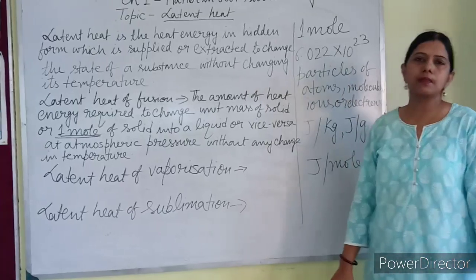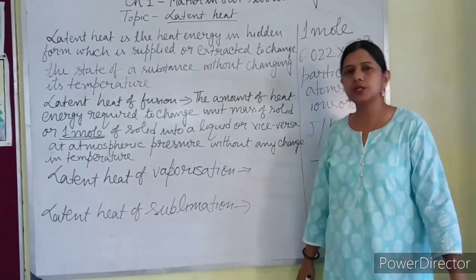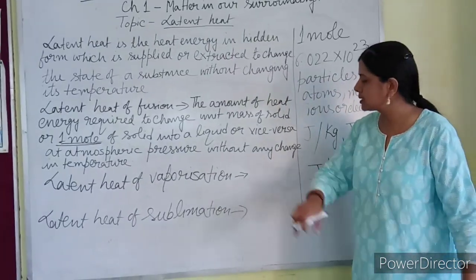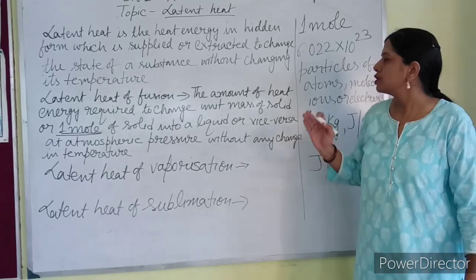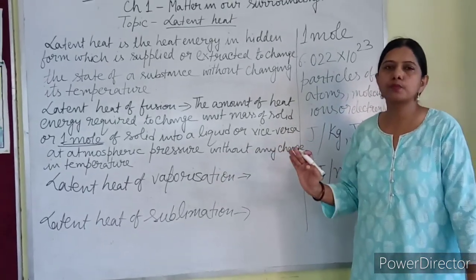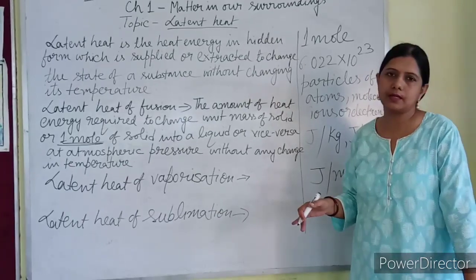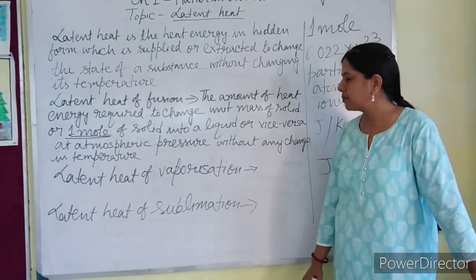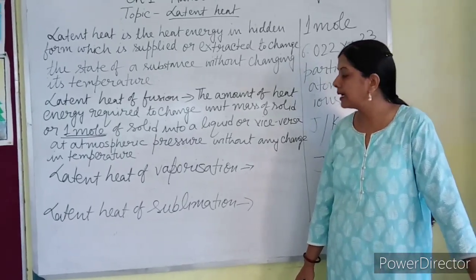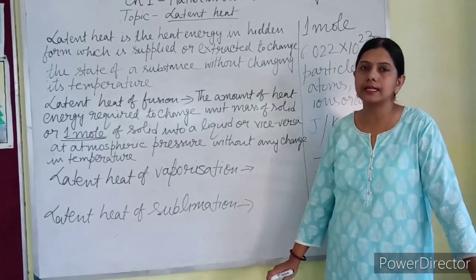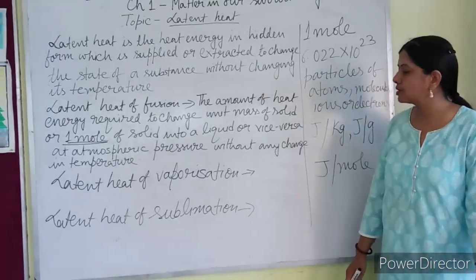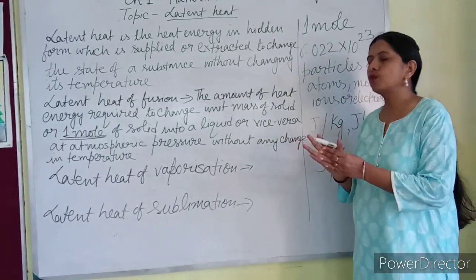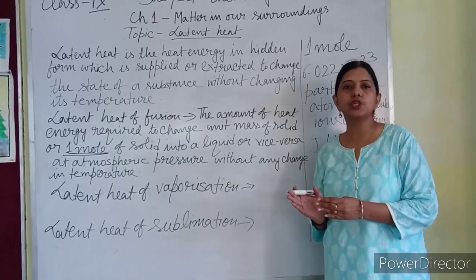Similarly, latent heat of sublimation. What is sublimation? You have already learned sublimation is the process of changing the state of matter from solid to gaseous state without passing through the liquid state and vice versa. There are many substances which sublime in nature. One example is naphthalene. Carbon dioxide directly changes from gaseous state to solid state, that is known as dry carbon dioxide.